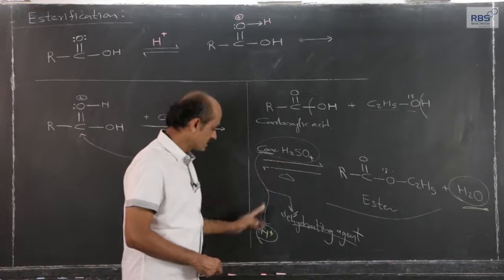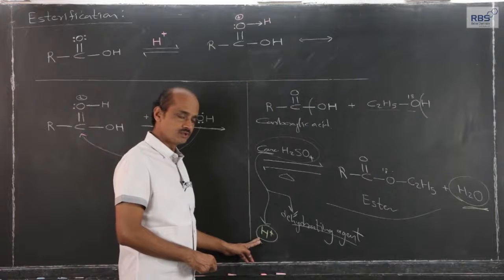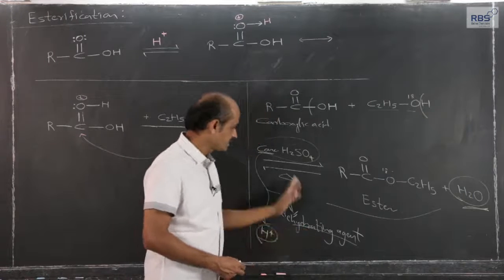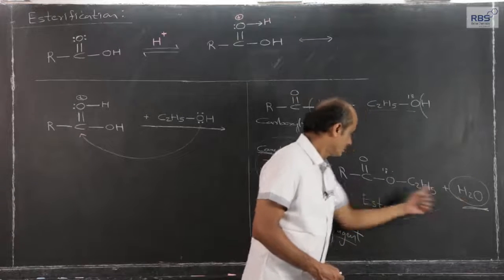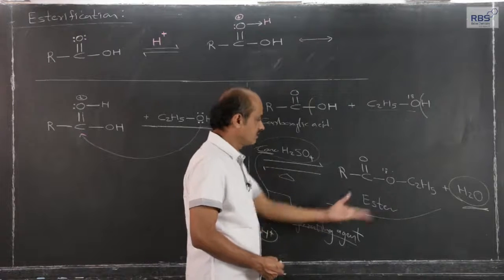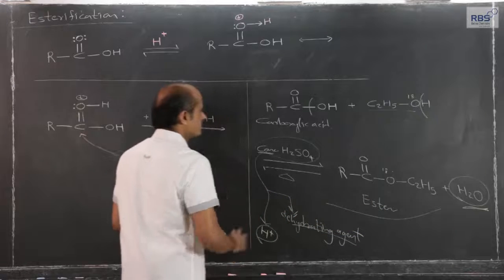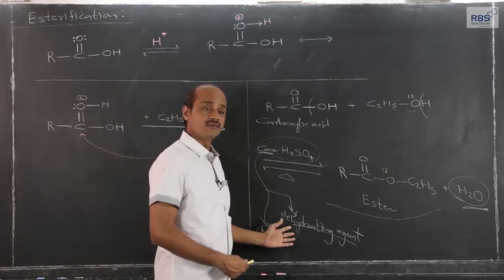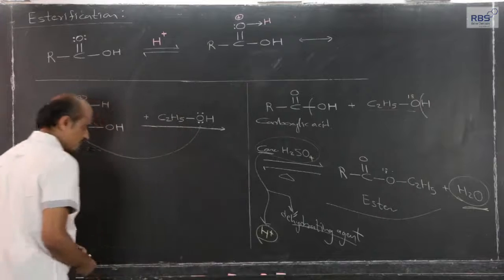So, H2SO4 acts as a catalyst, initially making available a proton which is of use during the mechanism, and also it is a dehydrating agent. The main product is ester. Since it is concentrated, it is a dehydrating agent; if diluted, it cannot be one. So it has dual behavior. This is how, in general, I have mentioned this overall reaction, called the esterification reaction. Now, let us switch over to the mechanism.